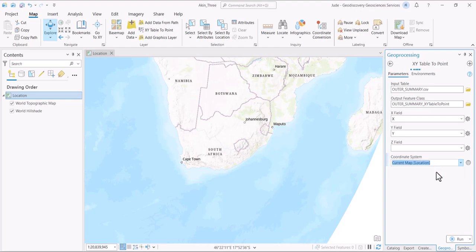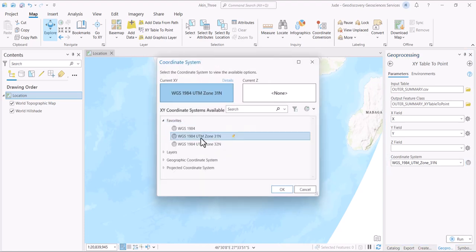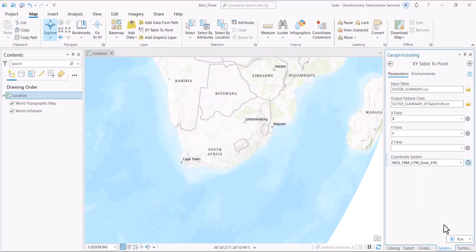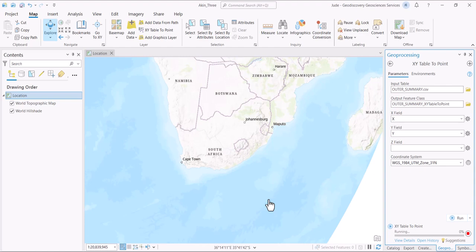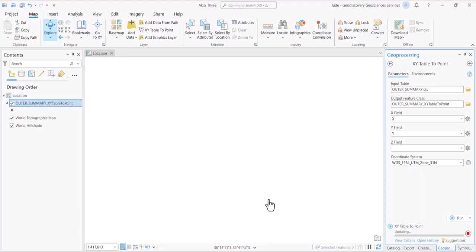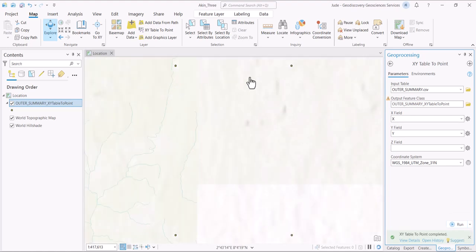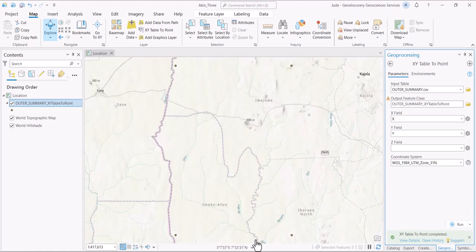You can choose this one because we already set our map to be that, or you can go to this globe here and go to your favorites and now click on it, and now click OK. Then click on run, and that will put that particular shapefile here. So we have this summary here.